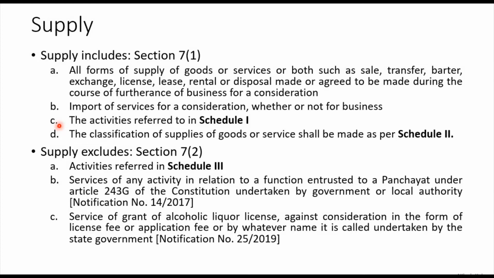Subsection 1 says that all forms of supply of goods or services or both, such as sale, transfer, barter, exchange, license, lease, rental or disposal made or agreed to be made during the course of furtherance of business for a consideration. Now the first part is really very important, and it is very broad. Let us understand. It says all forms of supply.